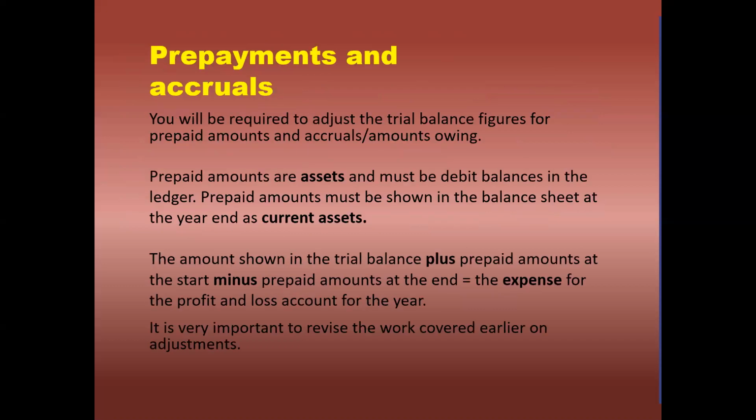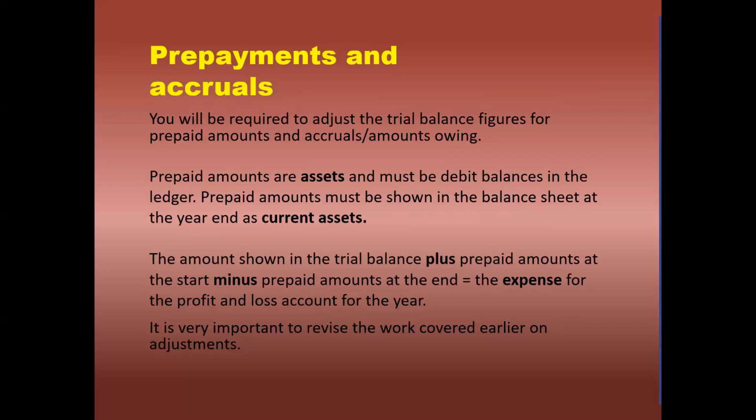Next is prepayment and accrual. You will be required to adjust the trial balance figure for prepaid amounts and accrued amounts owing. Prepaid amounts are assets and must be debit balances in the ledgers. Prepaid amounts must be shown in the balance sheet at the year end as current assets. The amount shown in the trial balance, plus prepaid amount at the start, minus prepaid amount at the end, gives the expense for the profit and loss account for the year. It is very important to revise the work covered earlier on adjustments.